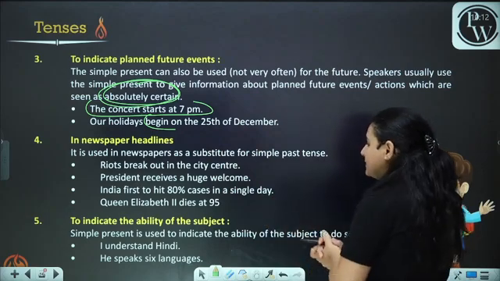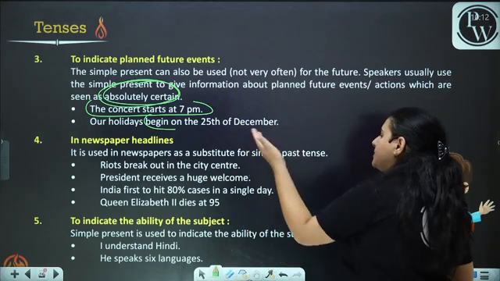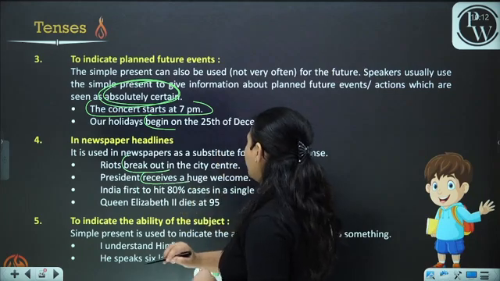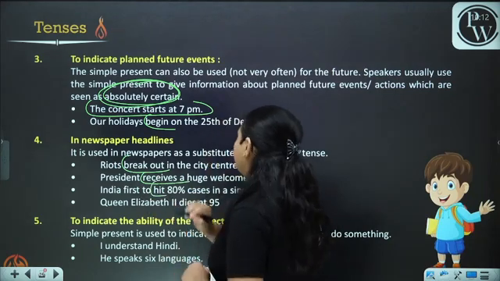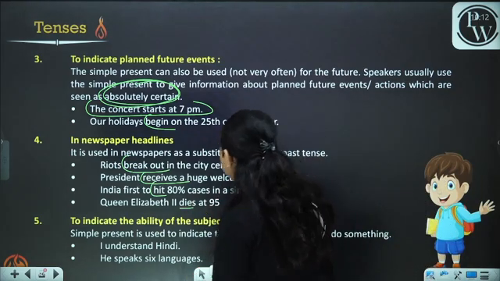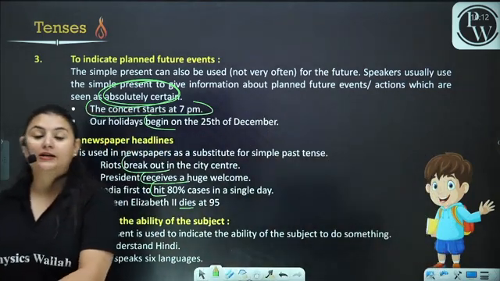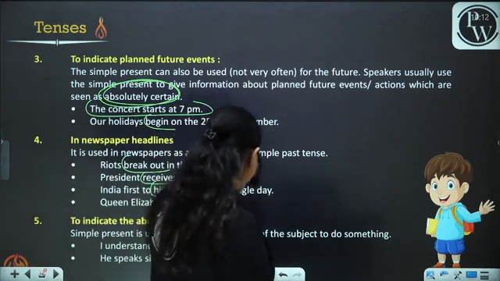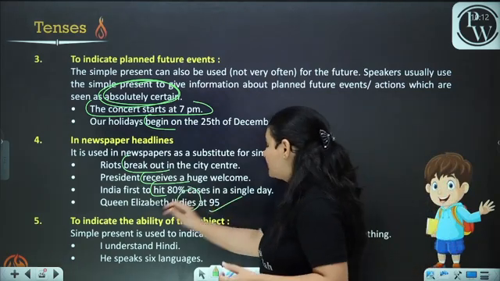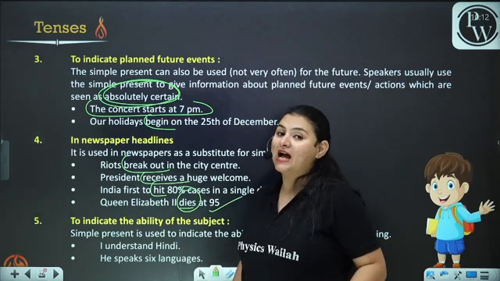In newspaper headlines, now this is something that you usually come across. Riots break out in the city center. President receives huge welcome. India first to hit 80% cases in a single day. Queen Elizabeth II dies at 95. Now this is news that you have come across recently. What is dies? Dies is the simple present form.